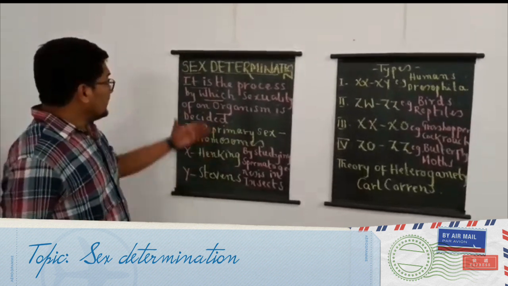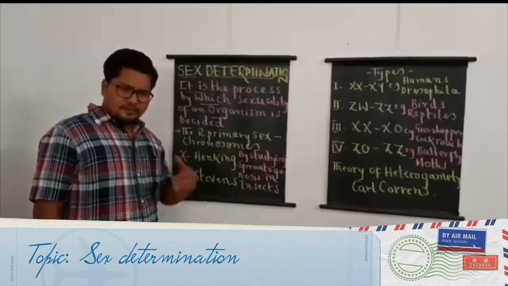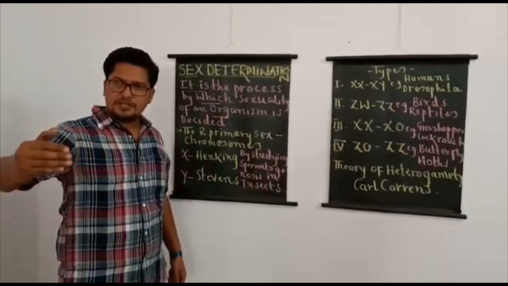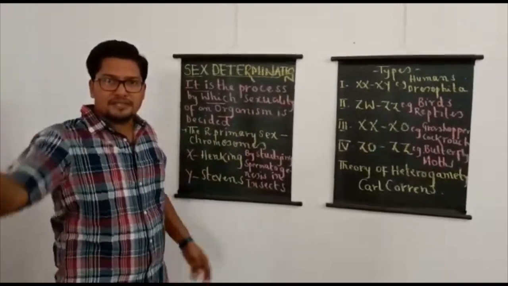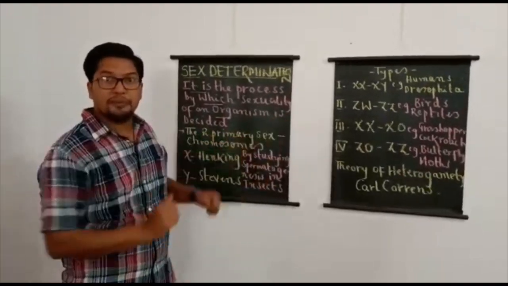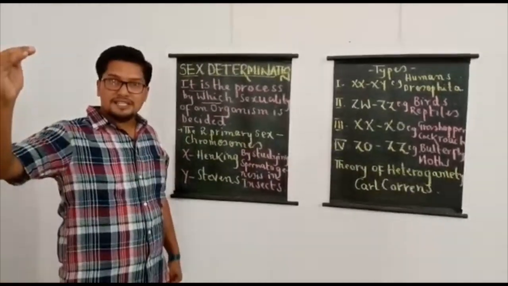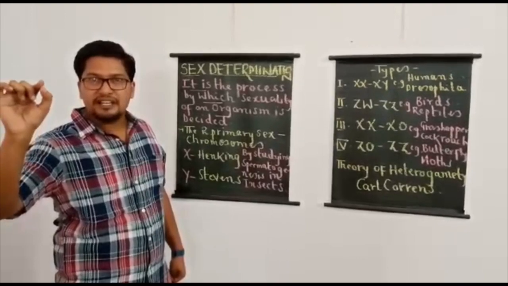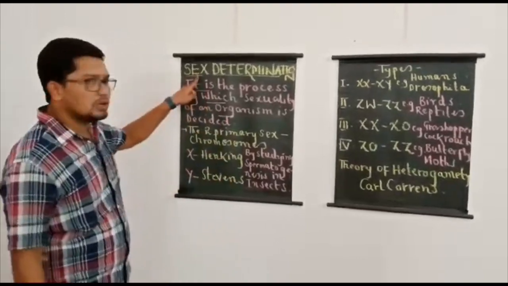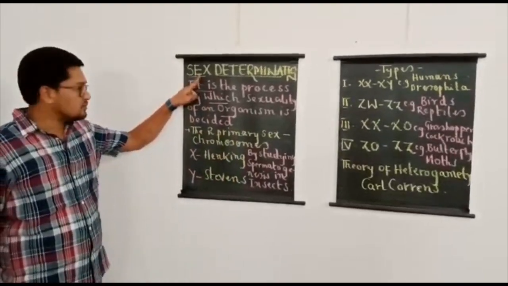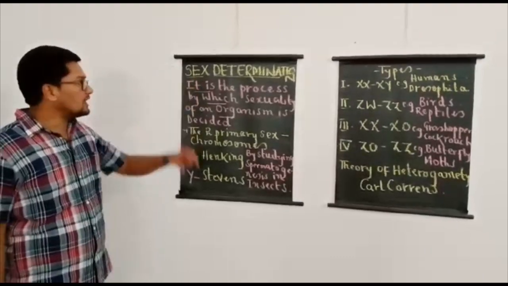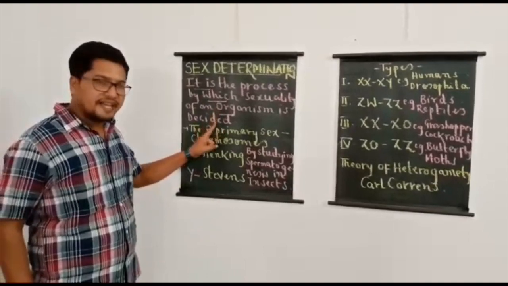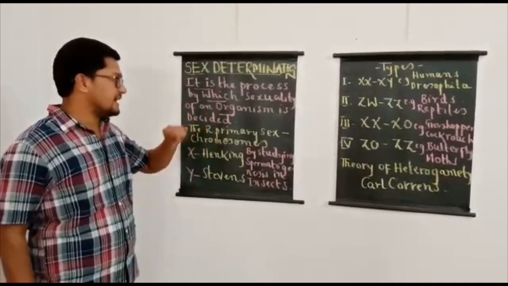And it was a great mystery. Usually whenever fertilization occurs, some zygotes develop into male babies and some zygotes develop into female babies, and what is the reason behind this was a mystery. This mystery was revealed by this process called sex determination. So let me repeat, what is sex determination? It is the process by which the sexuality of an organism is decided.